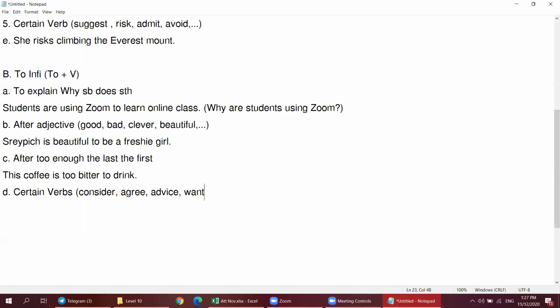The word want, the word need, and so on. So example, I need to review the lesson. So here after the word need, we use to infinitive, so to review.